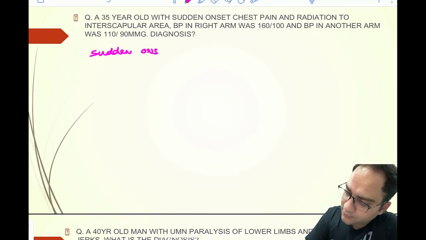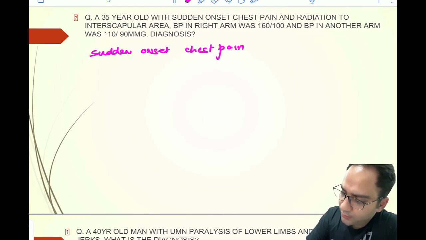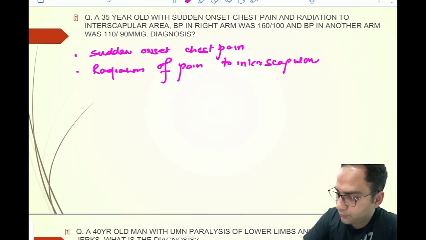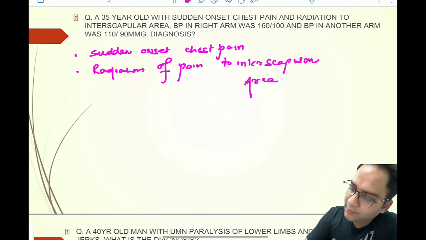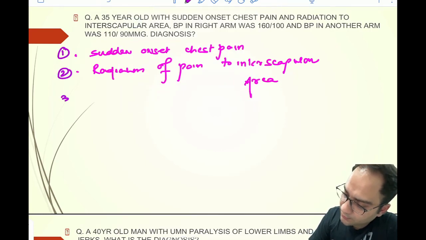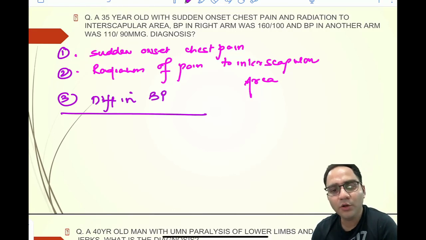The next question that they're asking is, you have a sudden onset chest pain, along with radiation of pain to the interscapular area. And the other important thing that you can make out from this question is there is a difference in BP that has been recorded between the two arms.